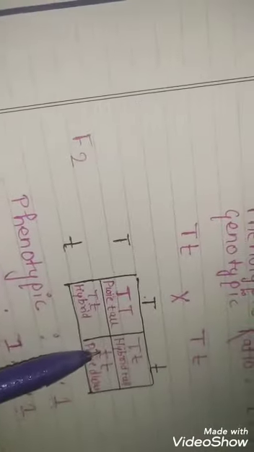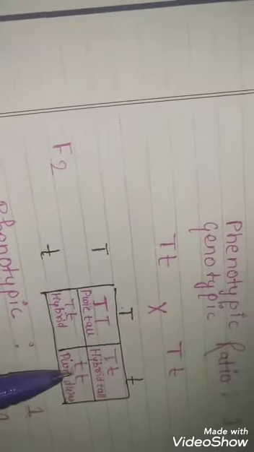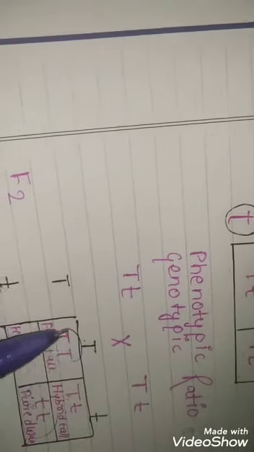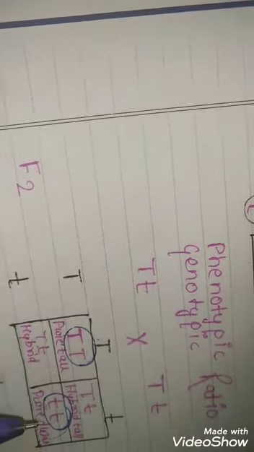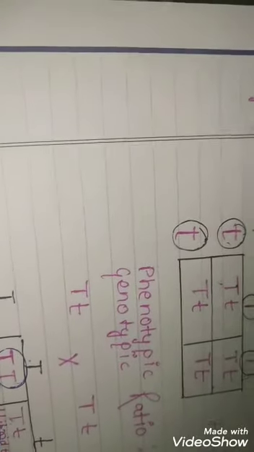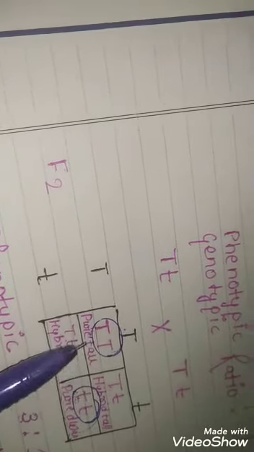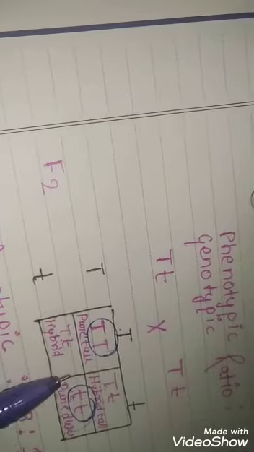So it is clear that three types of plants are produced in the F2 generation, and regarding the purity of gametes, you are watching that the pure tall plant and the pure dwarf plant, which we took in the first generation, are produced again in the F2 generation. This shows the purity of gametes. Therefore, it shows that gametes are always pure for characters, and factors segregate at the time of reproduction.